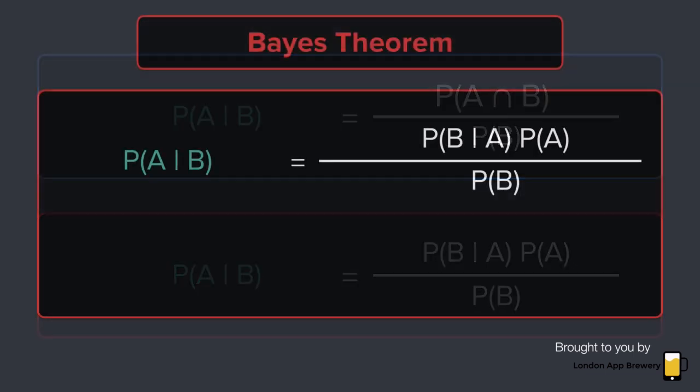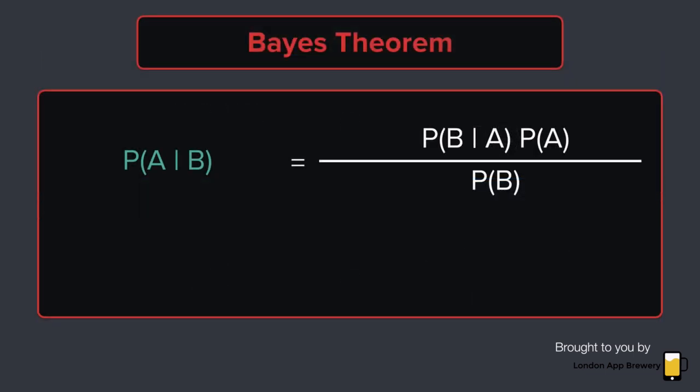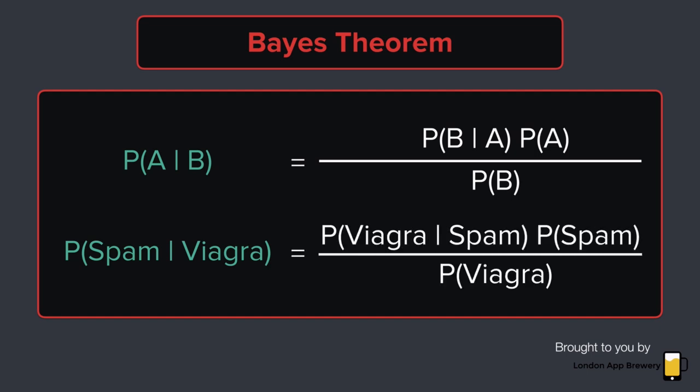But let's go back to our spam example. Given that the email has the word Viagra in it, what is the probability of this email being spam? Using Bayes' theorem, we can now calculate the same probability like this. Using this formula, the calculation becomes very easy, and that's why I'm harping on about this so much.